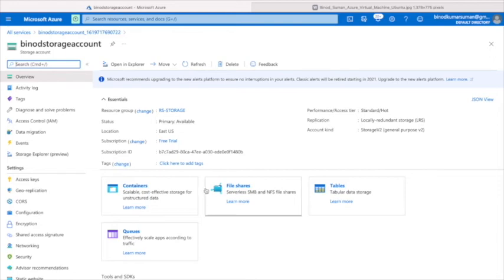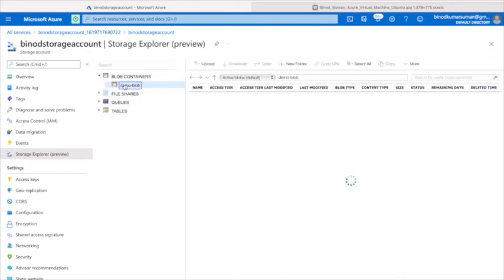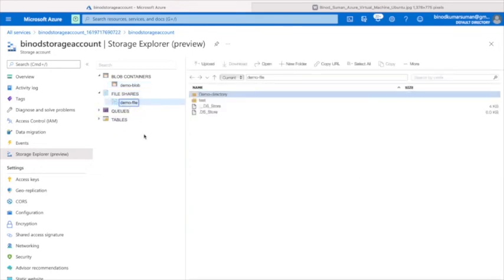Now let me show the tables and the queue. Before that, I want to show something here. You see here the storage explorer, right? So if you go here, from here also you can see what is inside the blob. It is an easy way to explore, right? Here is the demo file. Just now we kept two folders here.